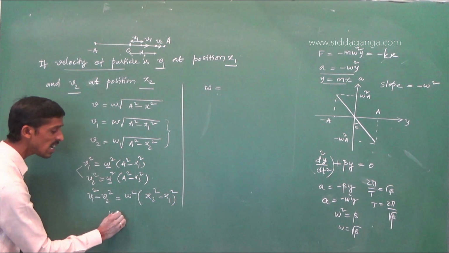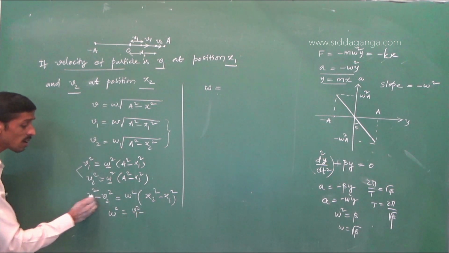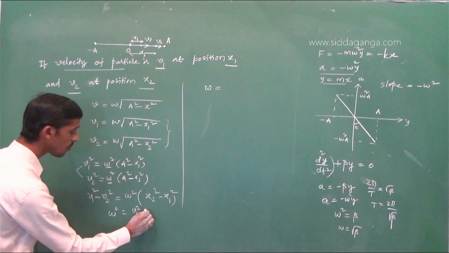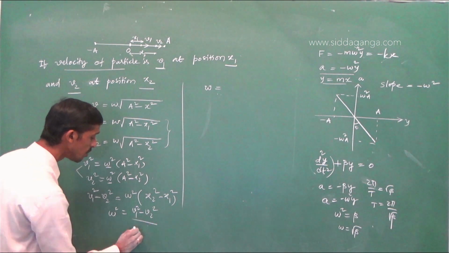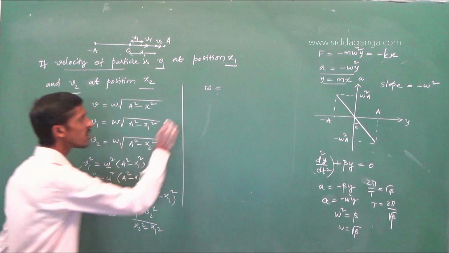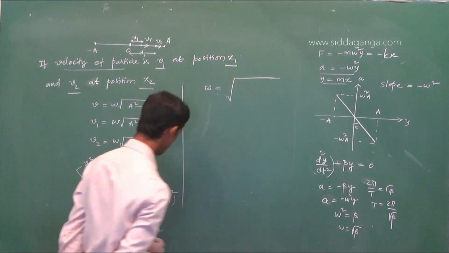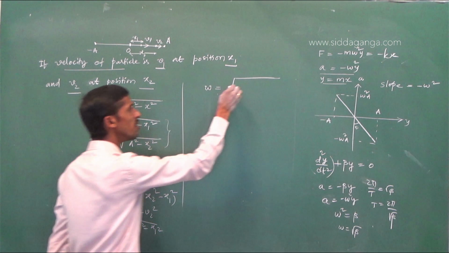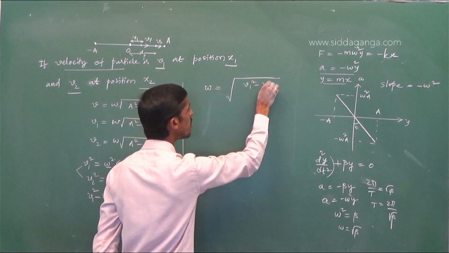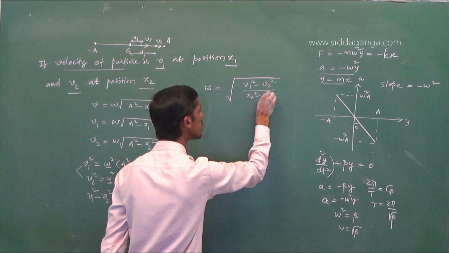So omega square is equal to v1 square minus v2 square divided by x2 square minus x1 square. So ಇಲ್ಲಿಂದ omega is equal to square root of v1 square minus v2 square divided by x2 square minus x1 square.